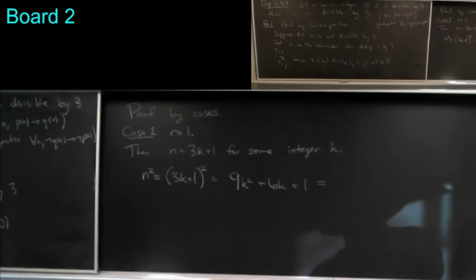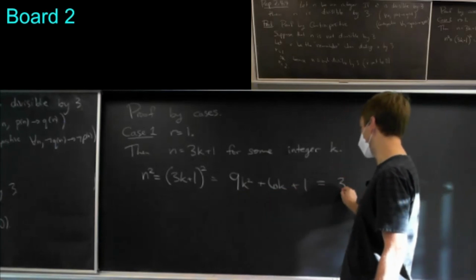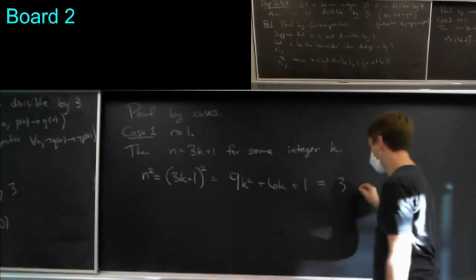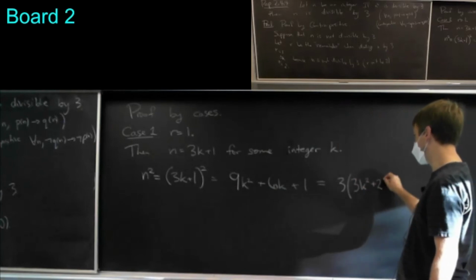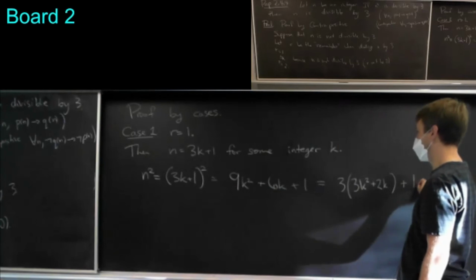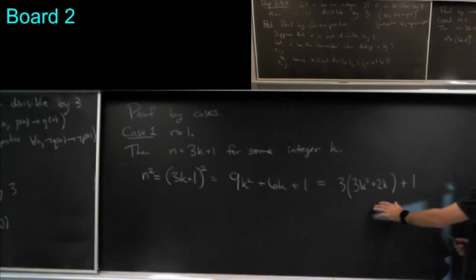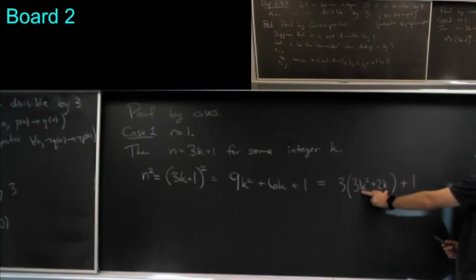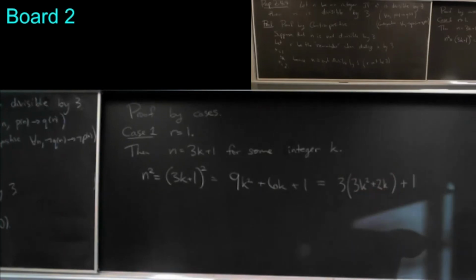Yeah, exactly. That's perfect. That's exactly what I want to do. I want to take out a 3 from the first two expressions here. So I'm left with 3k squared plus 2k, and I've still got the 1. What this tells me is that if I take this number n squared and try to divide it by 3, I'm going to be able to put in this many 3's, 3k squared plus 2k 3's, and I'm going to be left with a remainder of 1.